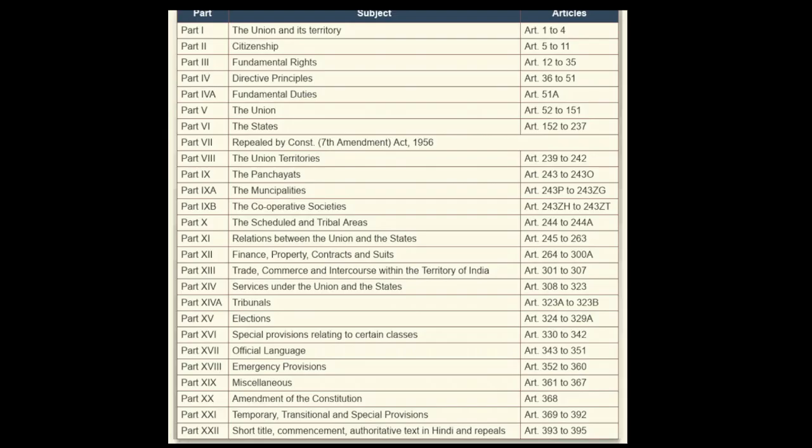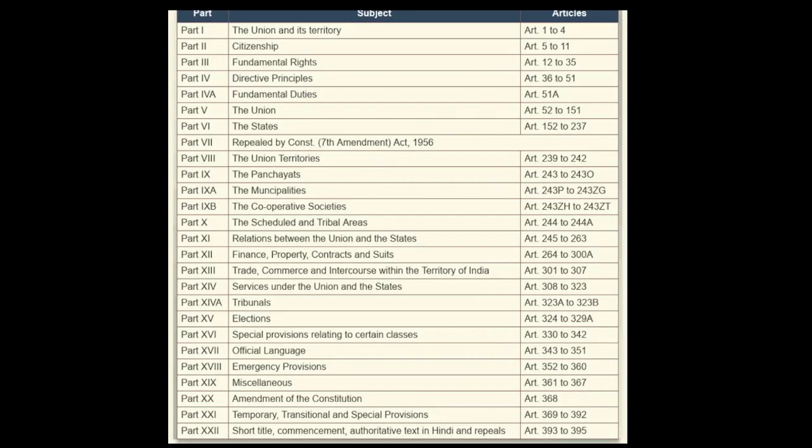But how will this administration happen, how will the union government and the state governments work if they do not have finances? So, finance, property, contracts, and suits. This particular provision covers how the financial powers will be distributed, who will look after the Contingency Fund of India, how the Consolidated Fund of India will work, and how the financial devolution between the states and the center will happen, including the Finance Commission of Article 280. We see this in Part 12 of the Indian Constitution.